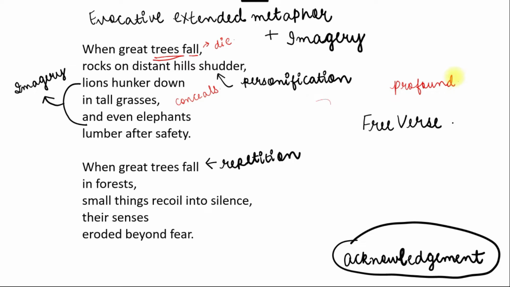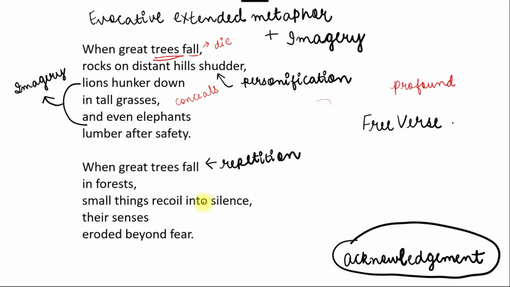And the profound impact on the surroundings, like here how the animals are seeking refuge, symbolizes people seeking safety and fear in the minds of people after the death of a great personality. Okay, so again, the second stanza begins with when great trees fall, a repetition of the first line. So here also great trees means great personalities die.